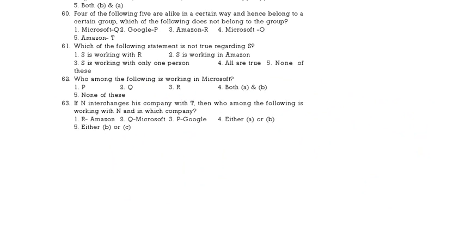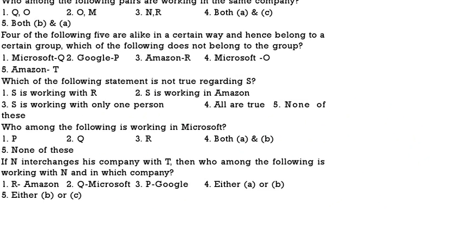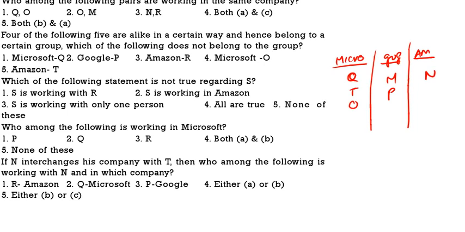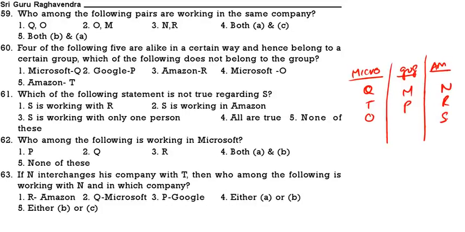See the first question. We are having 3 companies, that is Microsoft, then Google, then Amazon. In Microsoft we are having Q, T, O. In Google we are having M and P. And in Amazon, N, R, S. Now come to the first question. Which of the following pair is working in the same company? So Q, O are working in the same company. N are working in the same company.